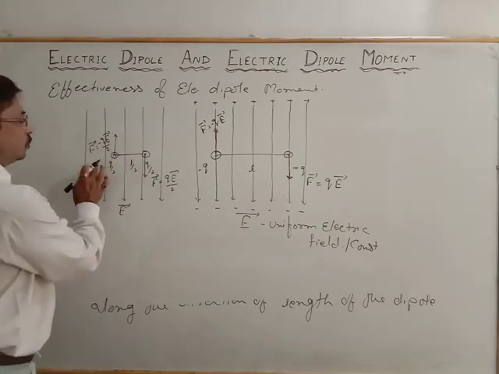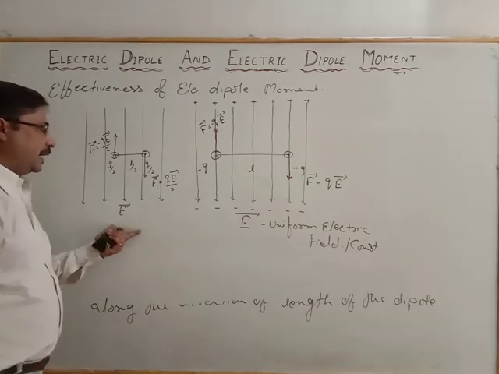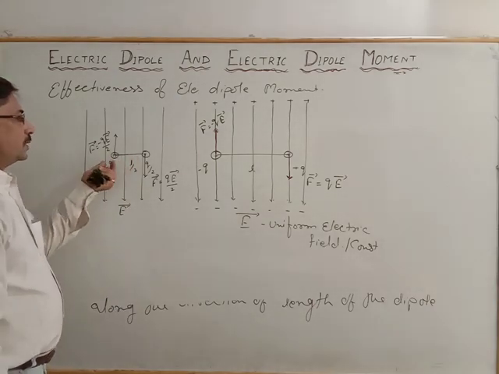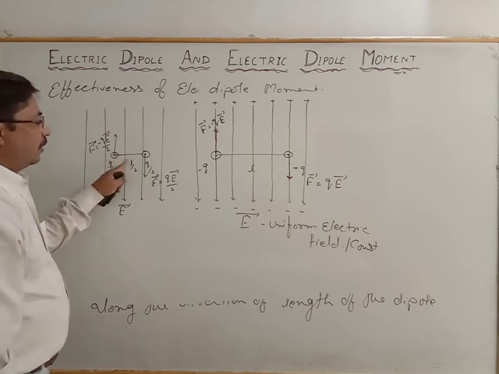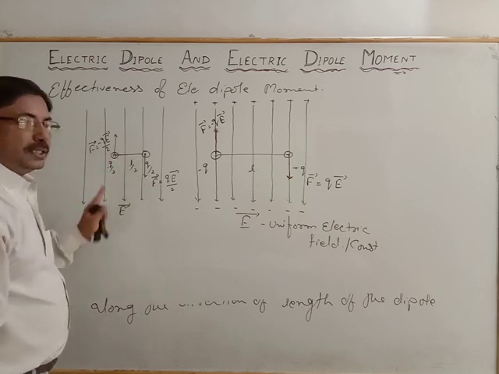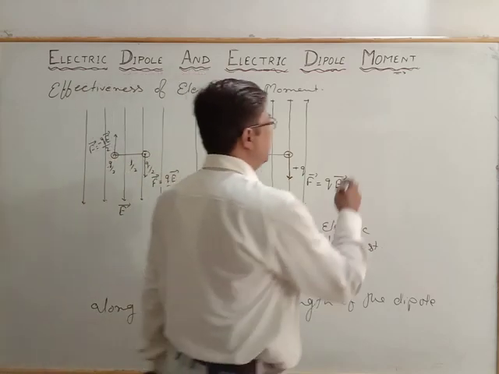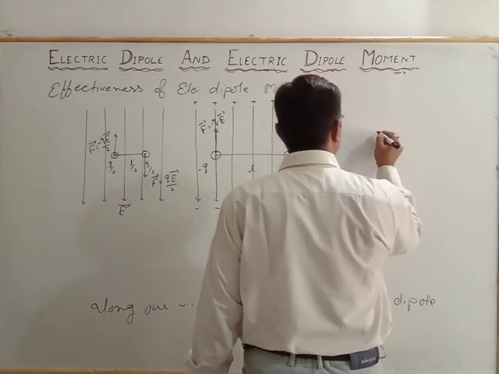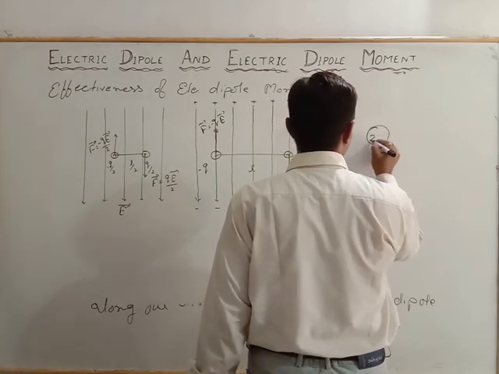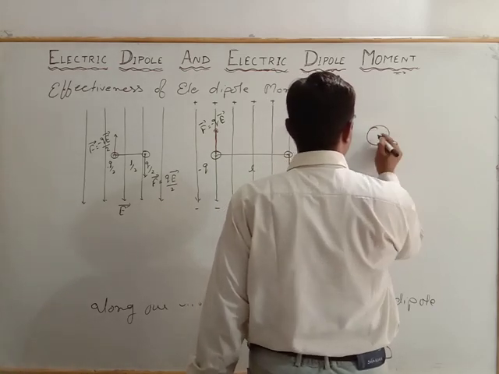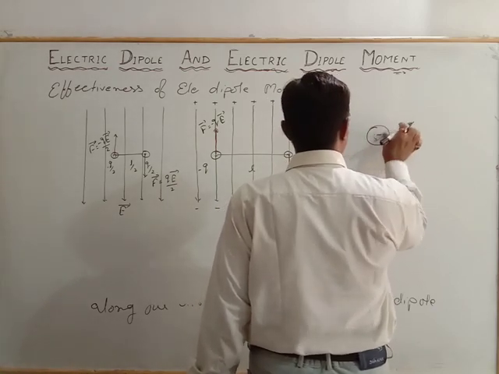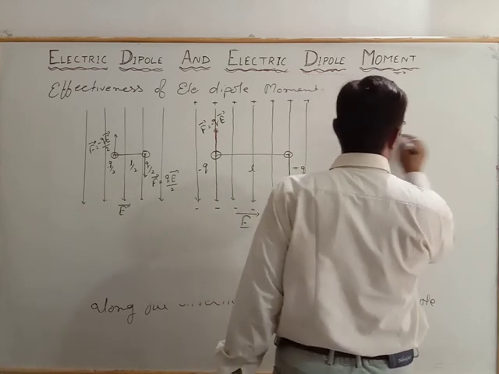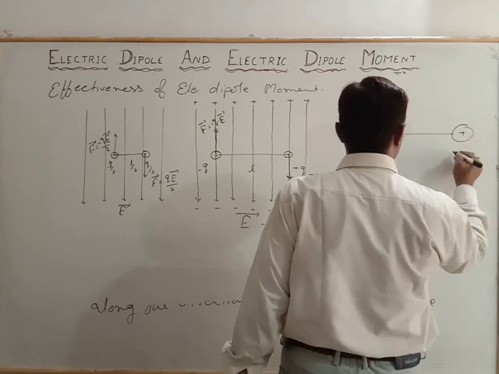So in the same field the effectiveness will reduce, since the charge value decreases. If we consider the same field with a greater charge, let it be minus 2q and plus 2q.